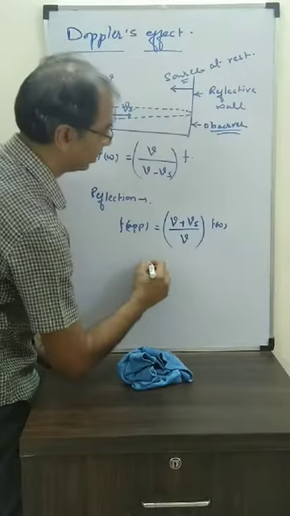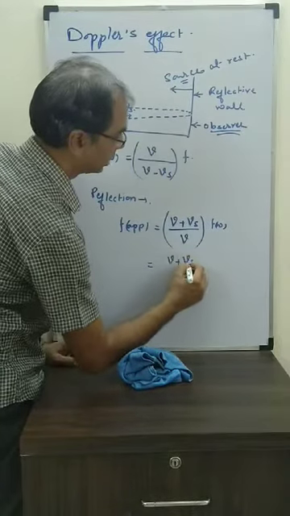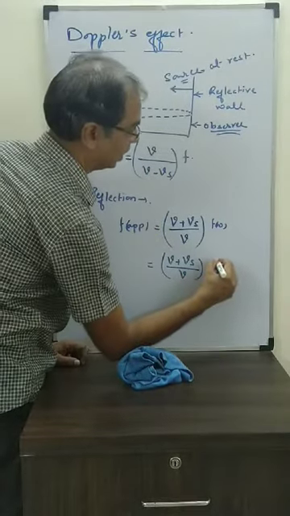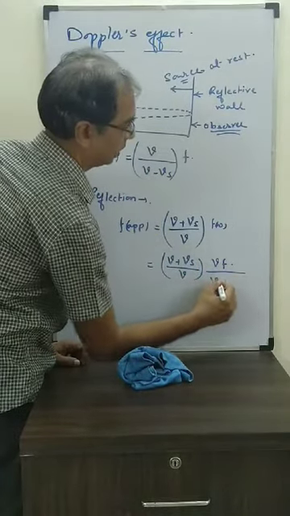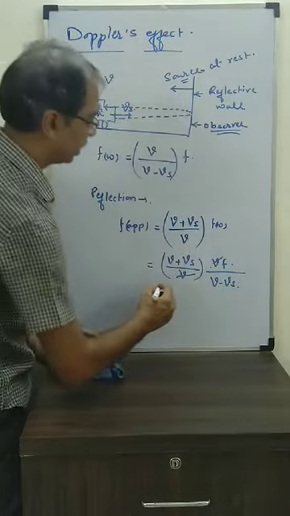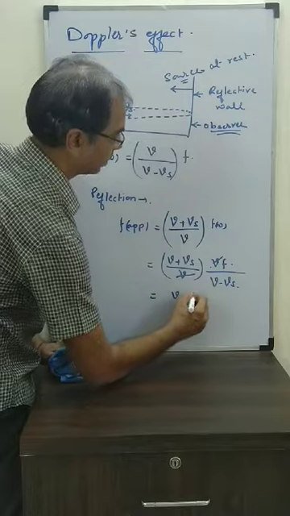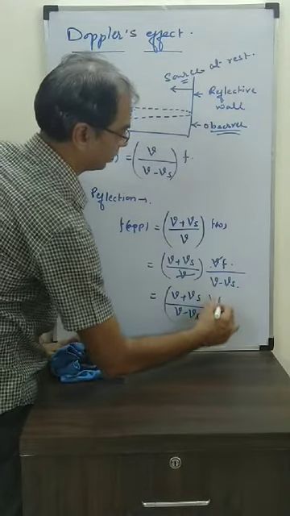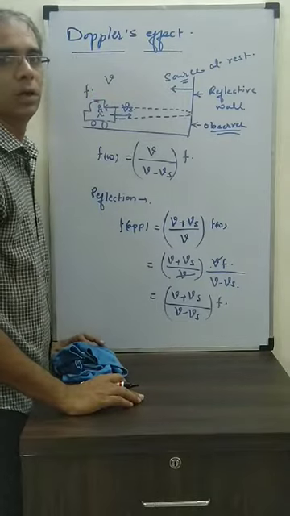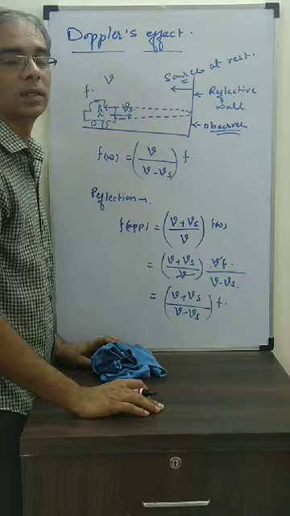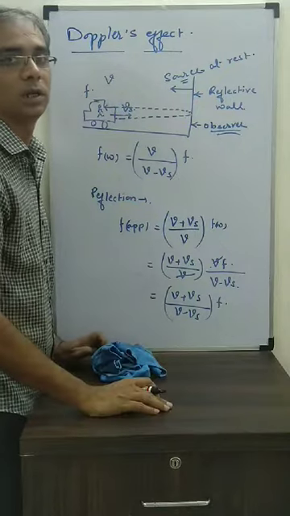Let's put the fw value. V plus Vs by V into fw is this. That's V f by V minus Vs, so V gets cancelled over here. What are we getting? V plus Vs by V minus Vs into f. Is that okay? So that is all for this class. In the next class we will see further questions on Doppler's effect.